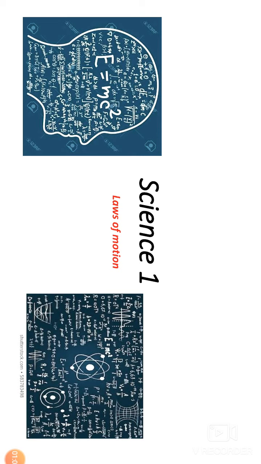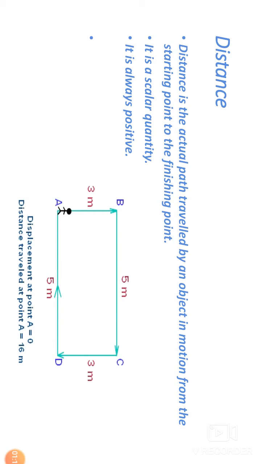So let's go and start our present chapter. First physical quantity is distance. You all know what distance is. From Mumbai to Gujarat, there is a distance. From Gujarat to Kolkata, there is a distance. Everywhere there is distance, from one place to the other. So, what is actually a distance? Distance is the actual path traveled by an object in motion from the starting point to the finishing point. It is a scalar quantity.